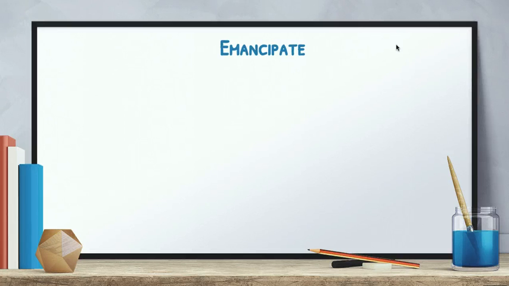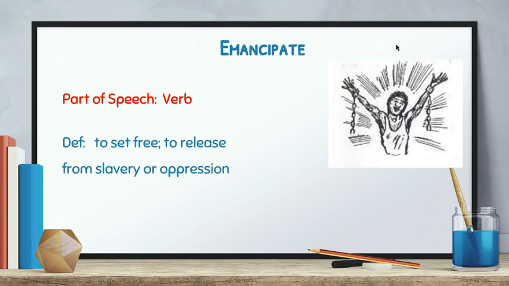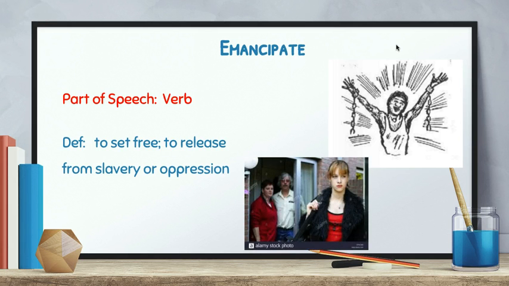Next word is emancipate. This is a verb. Definition, to set free, to release from slavery or oppression. So there's a picture of a slave being released. This is obviously the most popular back during Civil War. President Lincoln's Emancipation Proclamation. Another example would be of a teenager or a person emancipating themselves from their parents. Doesn't happen very often, but it has happened where they break away and they set themselves free.